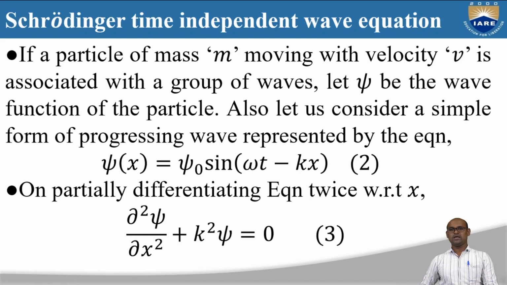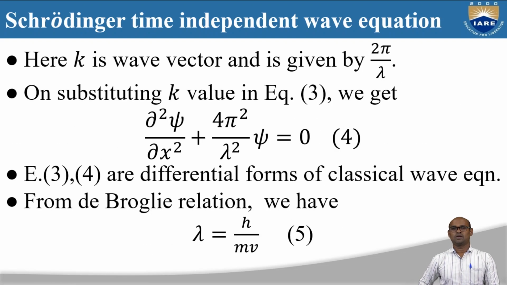Now here, what is k? k is the wave vector. We already know that k is equal to 2 pi by lambda, where lambda is the wavelength. So now we can substitute this k in this equation: dou square psi by dou x square plus k square psi is equal to 0.